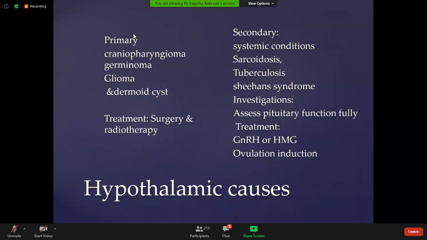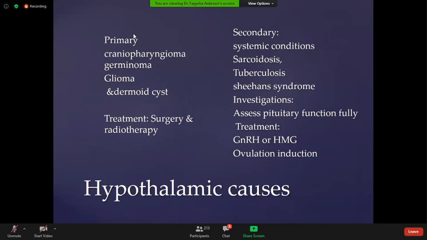Short protocol is that you start inducing the patient from the second day or third day of the cycle. Sometimes some people induce the patient from the first day of the cycle, but in the long protocol, we induce the patient from the secretory phase of the previous cycle.